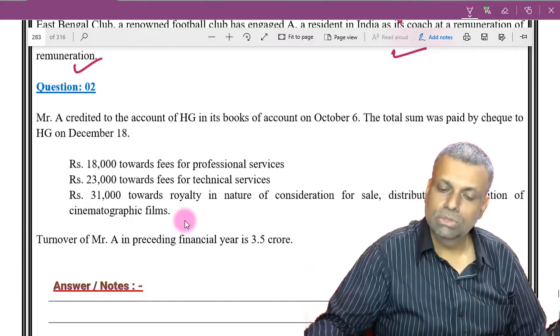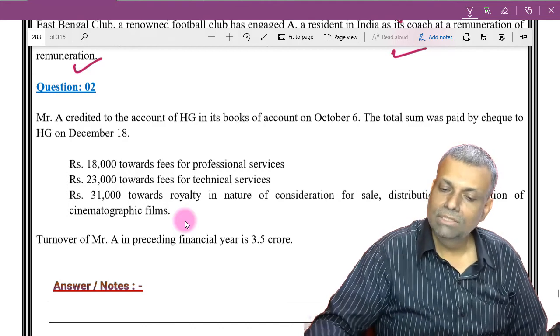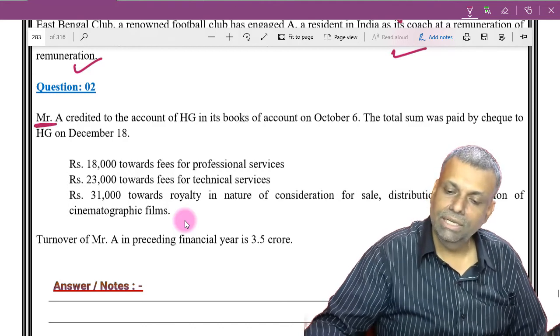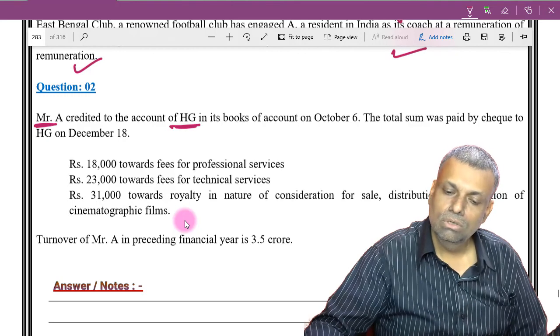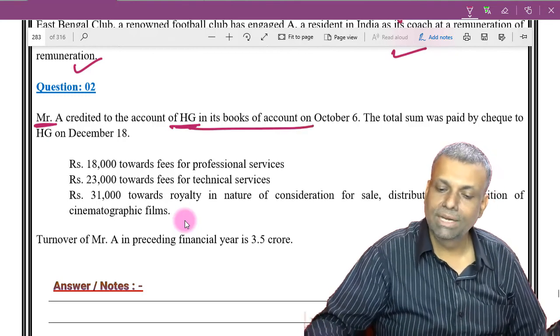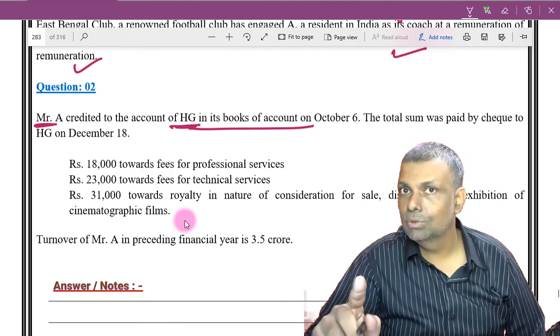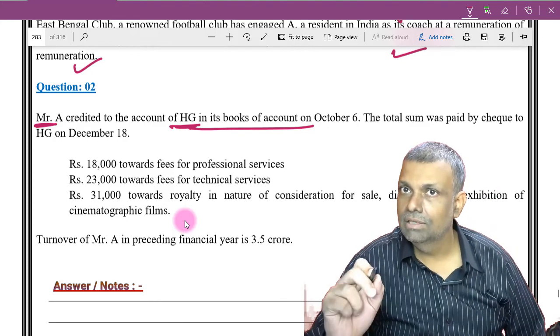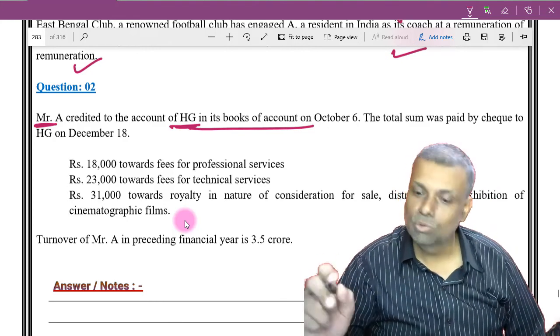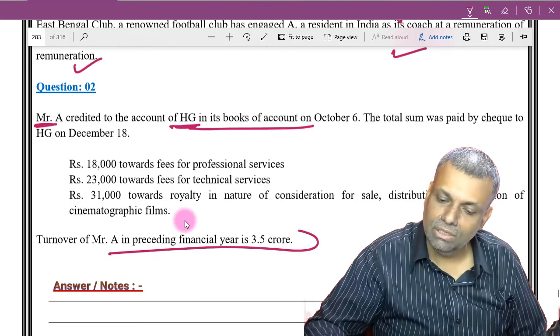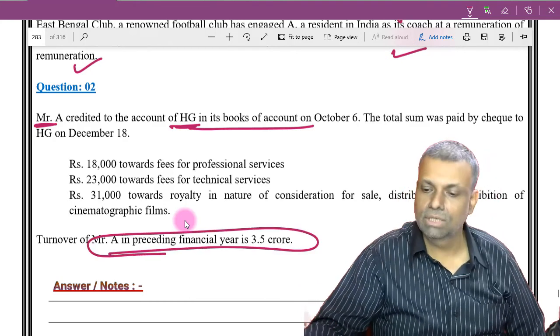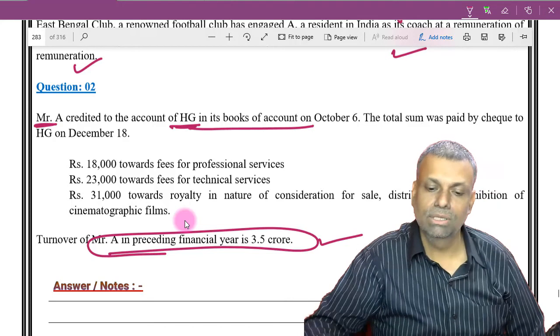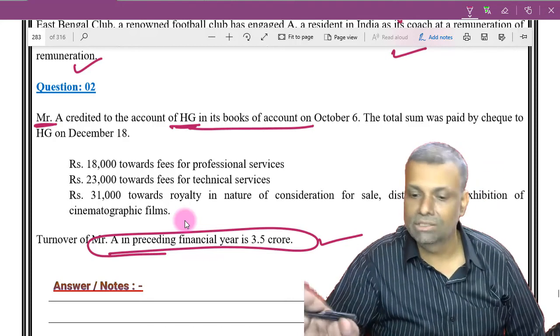Okay. Now question number 2. Mr. A is crediting the account of HG in the books of accounts. So Mr. A is paying. Now wherever an individual or HUF is paying, then in the preceding year the turnover should be more than the limit. So that preceding financial year turnover is already given to us in the question. Okay. So that is already crossing the limit. Only then will Mr. A be responsible for TDS obligations.